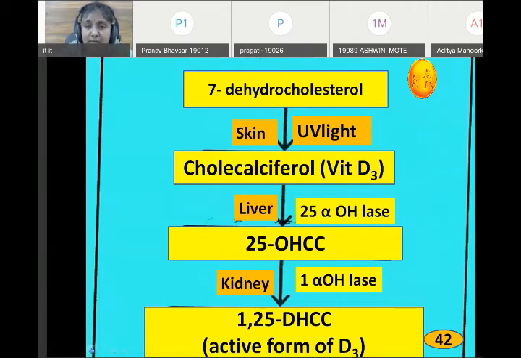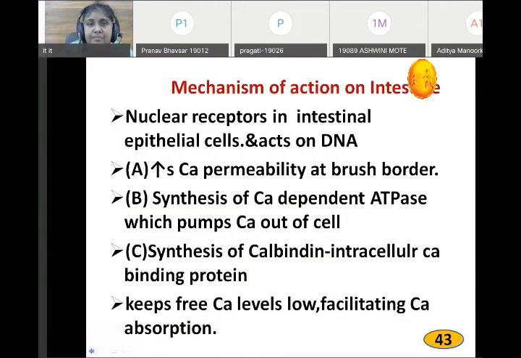You are saying that the synthesis site is kidney, but action is on the intestine. Please remember that. They are synthesized in the kidney, but their action is not on the kidney, their action is on the intestine. It increases the cell permeability at the brush border.